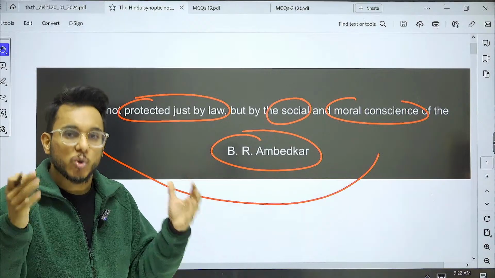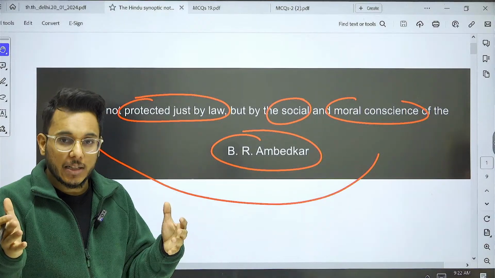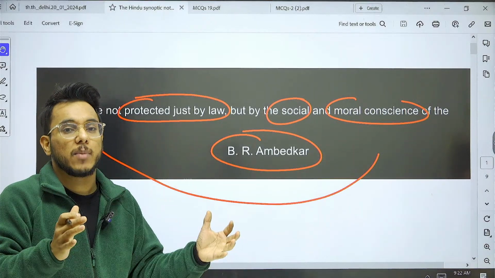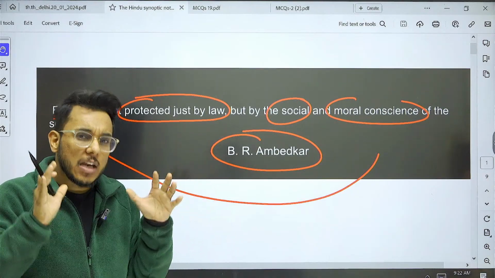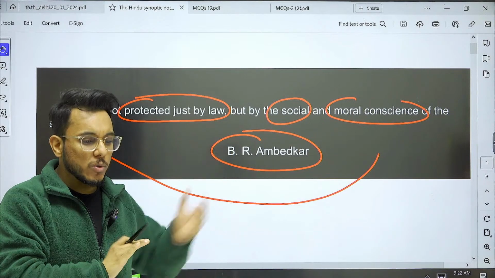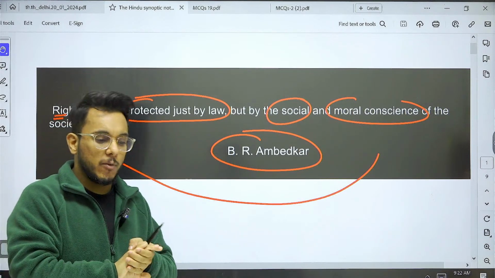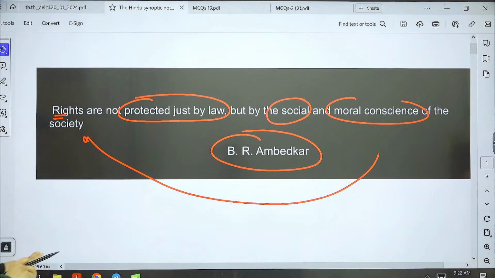Until and unless society wants to protect the minority and the rights of vulnerable people, enforcement agencies, judiciary, and policing will have a limited role to play. So you can use this particular idea in GS Paper 4, Ethics.